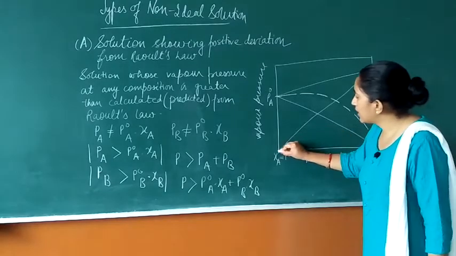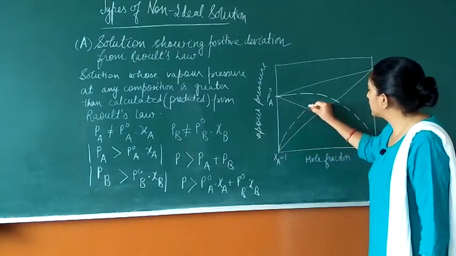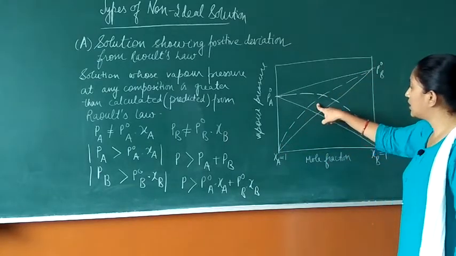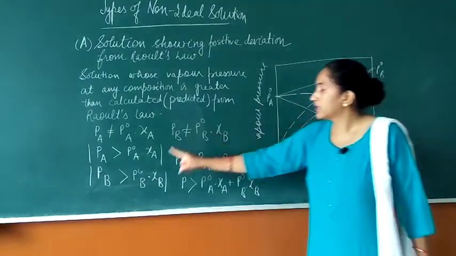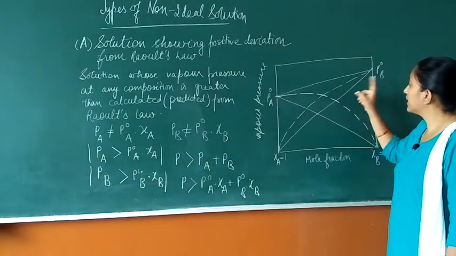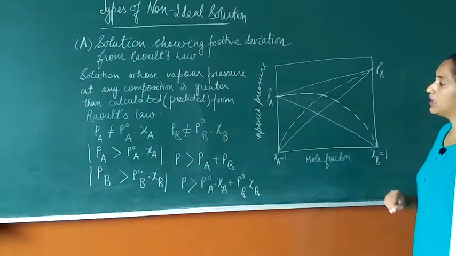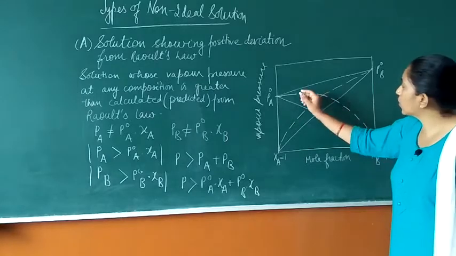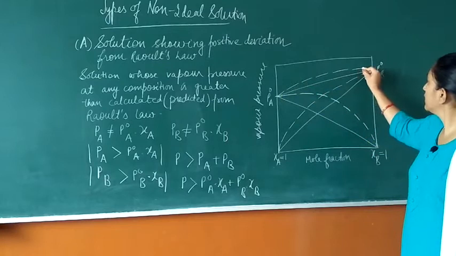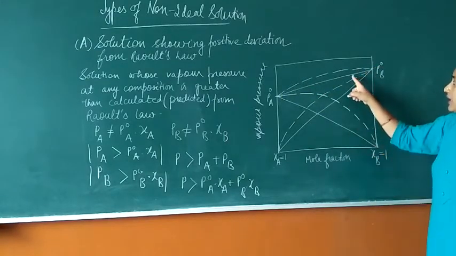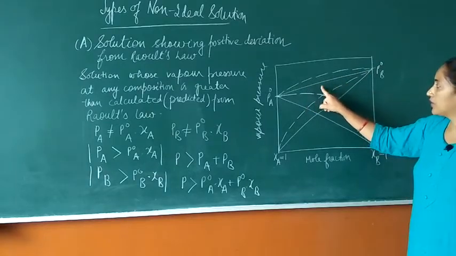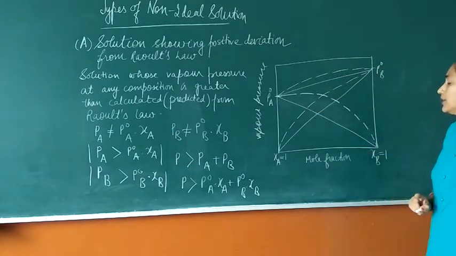In the same way, we can draw another curve for PB, and this one is for PA. It is found to be greater than that expected from Raoult's law. And the total pressure will again be found greater than the total pressure calculated or expected from Raoult's law.